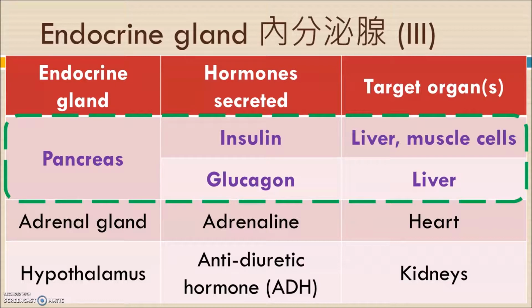Also, the adrenal gland can secrete adrenaline, and the adrenaline will be released to the blood vessels, the bloodstream, and then go to the heart. And also ADH, which we learn in the elective part of human physiology, can affect the function of the kidney.